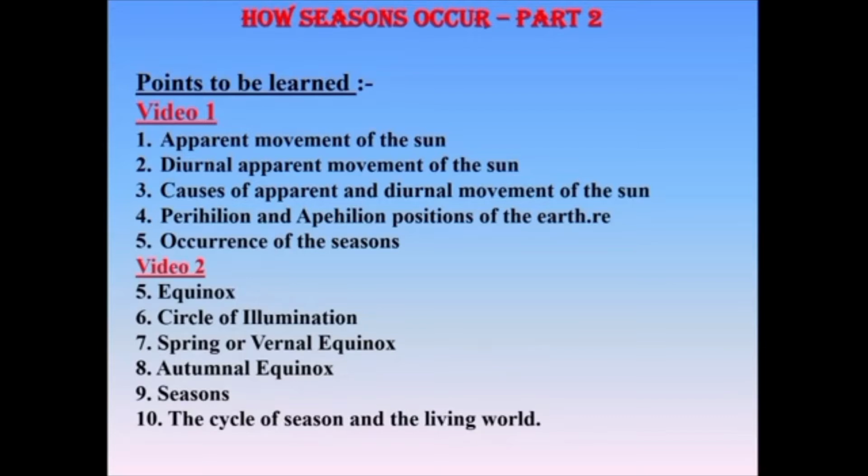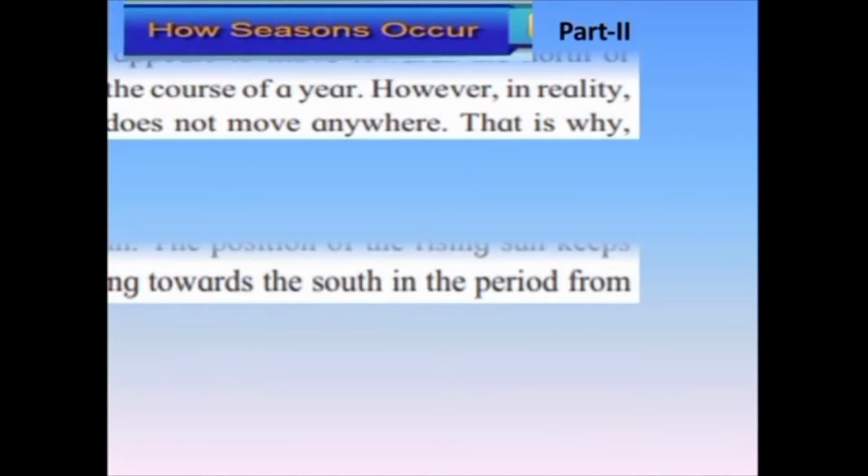What are the things that are going to be learned here? Apparent movement of the sun, diurnal apparent movement of the sun, causes of apparent and diurnal movement of the sun, perihelion and aphelion positions of the earth, and occurrence of the seasons. Okay, so let's start by reading the lesson How Seasons Occur, part 2.